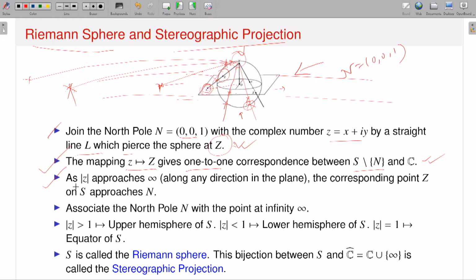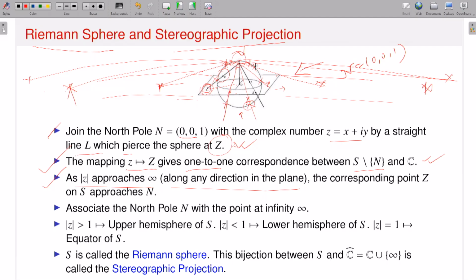So as mod z approaches infinity along any direction, that is very important. I am considering complex numbers here, and you can draw the same kind of conclusion here also. If I have a point here and draw a line, it will cut here. If I take a point here and draw a line, it will cut here. So whatever direction I take, as long as the modulus of z approaches infinity, that means away from the origin, and I join a line from the north pole to that point, the intersecting point on the sphere approaches the north pole.